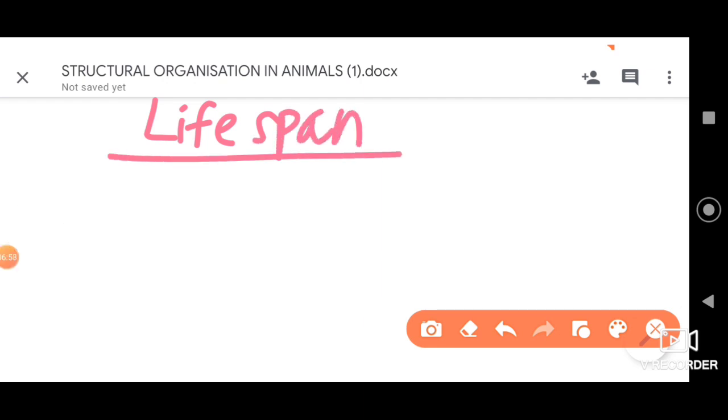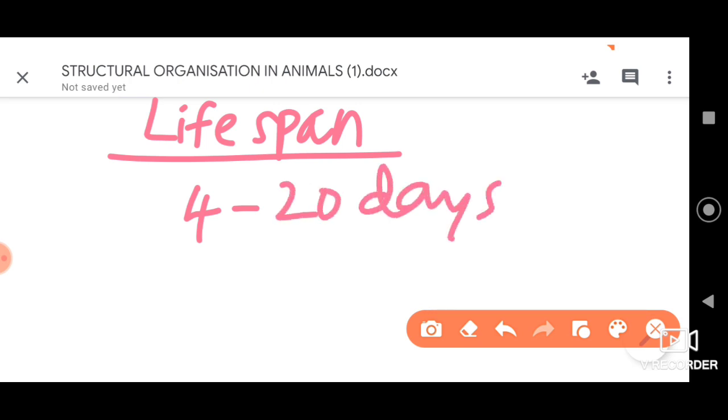Now let me move to the lifespan of WBCs. They have much less lifespan when compared to the RBCs. The lifespan of WBCs ranges from 4 to 13 days, and even some cells can survive up to 20 days. So this is the lifespan of the WBC cells.